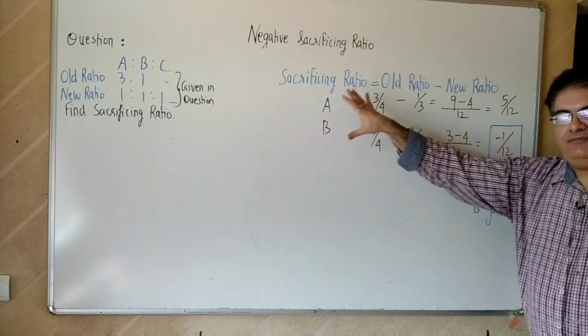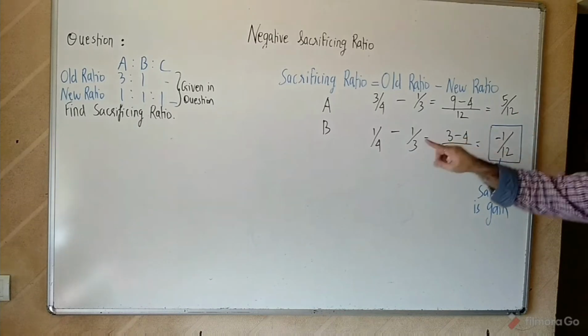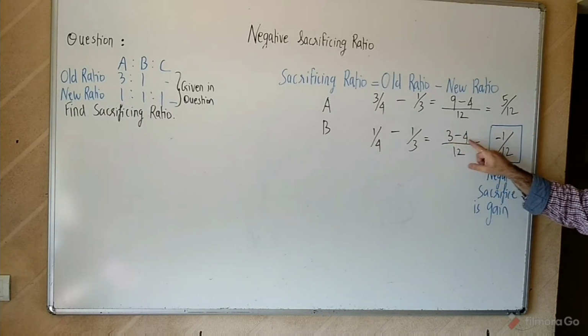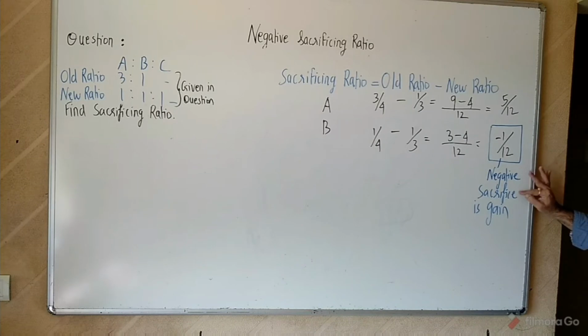We are calculating sacrifice now. So we will find A's sacrifice as 5/12 and B's sacrifice is 3 minus 4, that is minus 1. So B का sacrifice negative में आया. Negative sacrifice is gain. C के आने से B को gain हुआ,